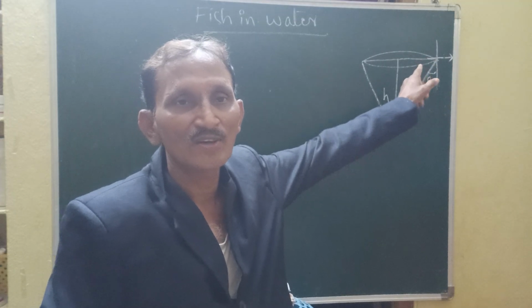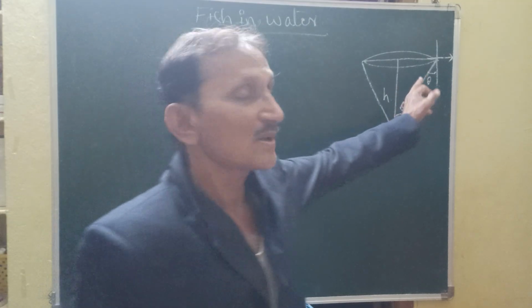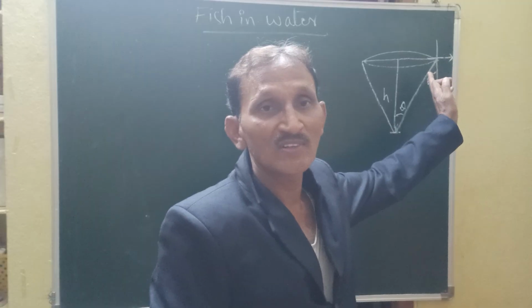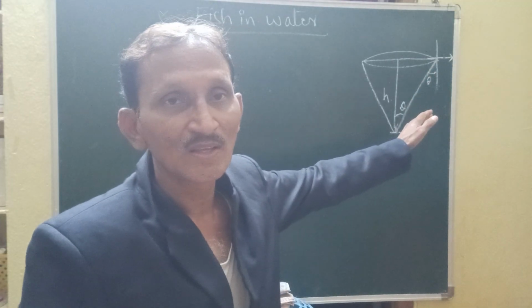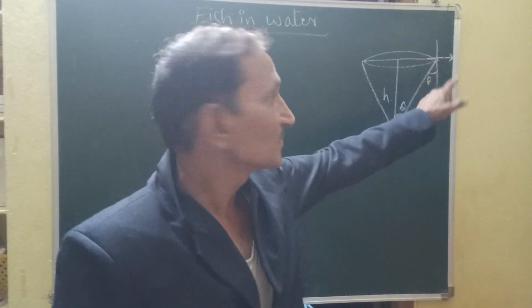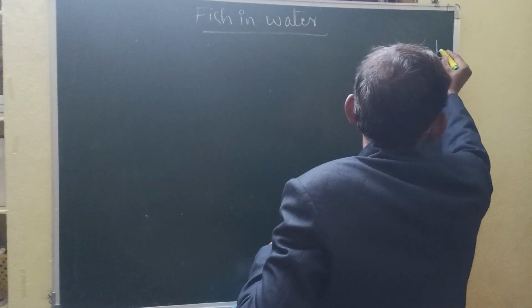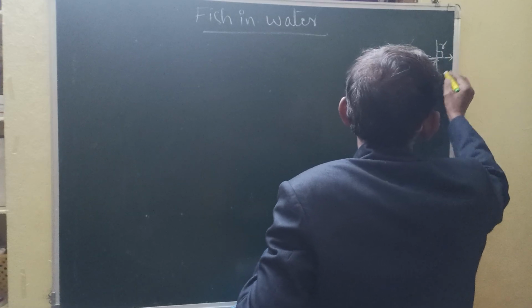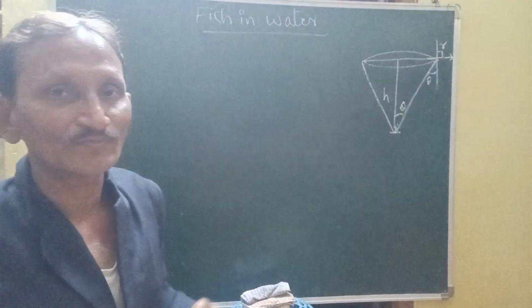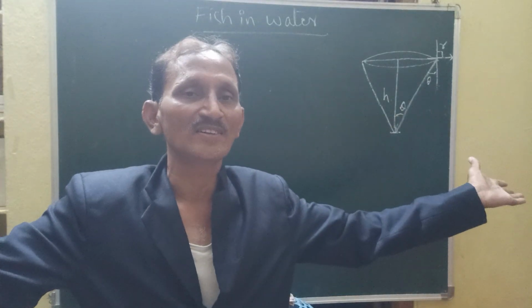For a particular value of the angle of incidence, called the critical angle, the refracted angle becomes 90 degrees. So the ray started grazing from the surface and it can see the entire world.